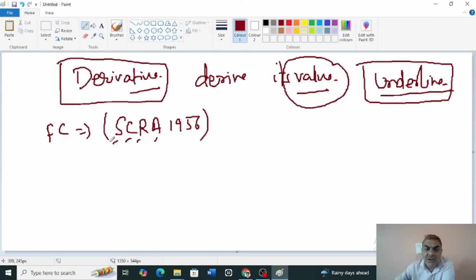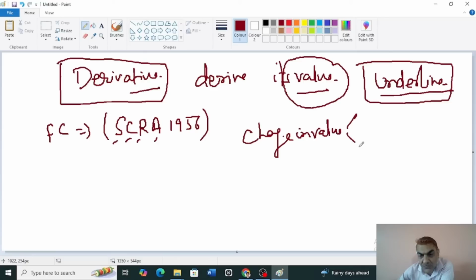Now, what does it mean by the value? See, every financial contract should be giving you some element of profit to you and to some others also losses, as well, you can say. So this profit and loss as a concept has come from the value. You calculate the change in value. Change in value as a concept will give you profit and loss.